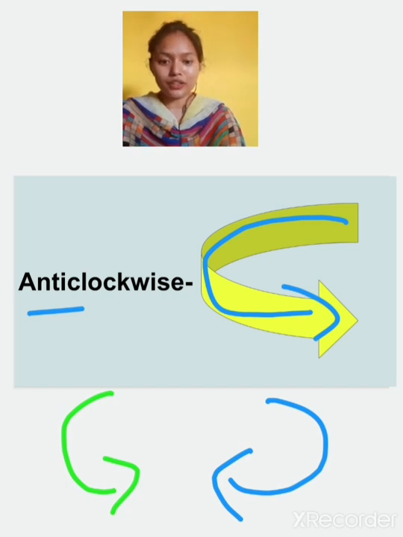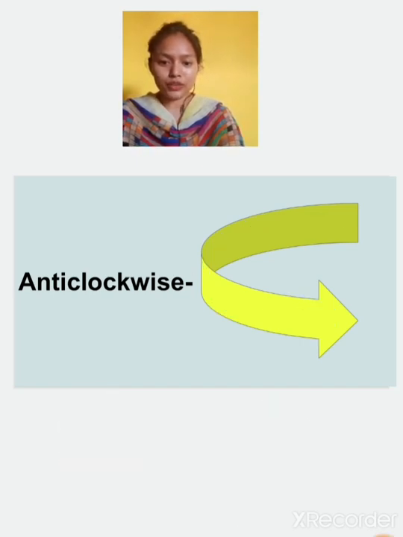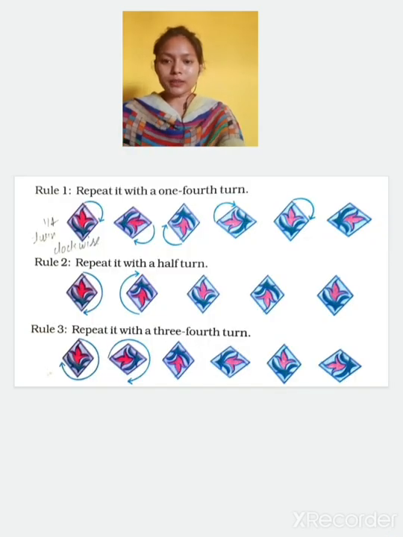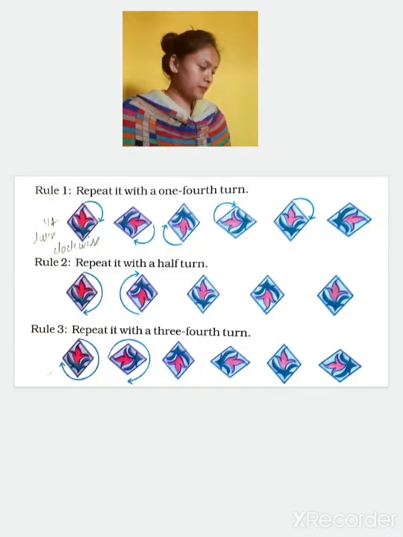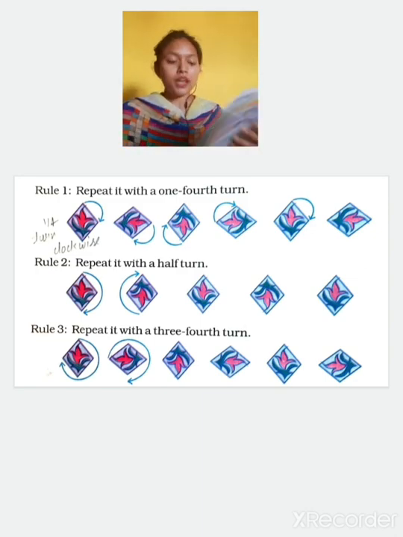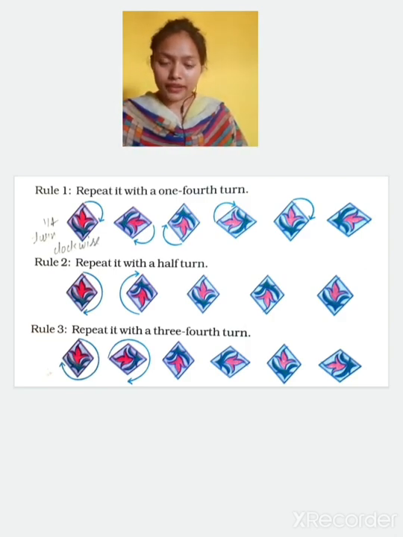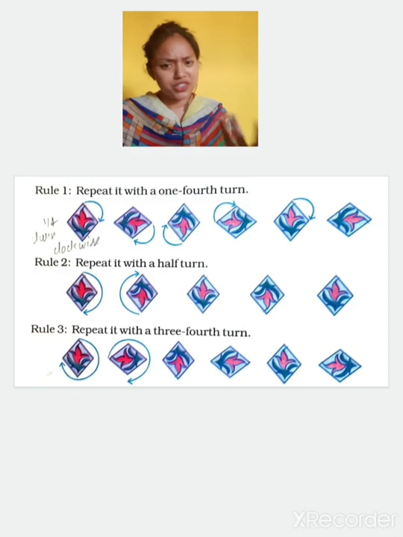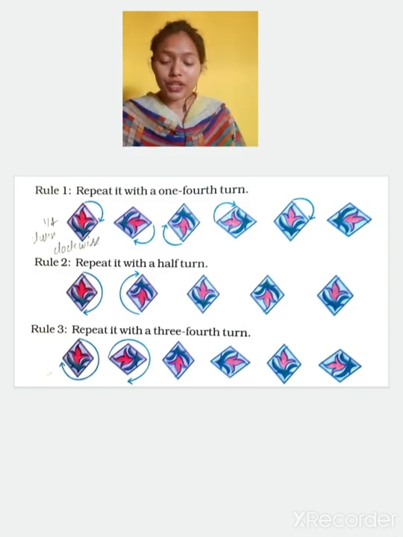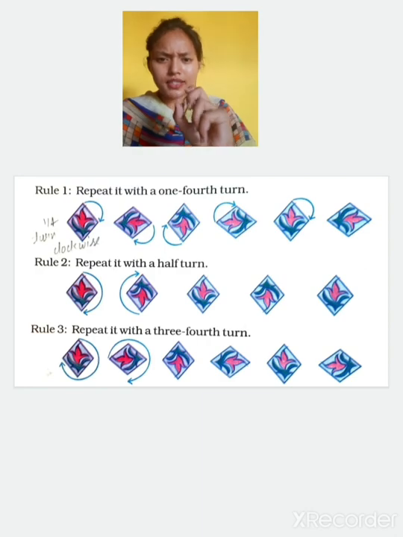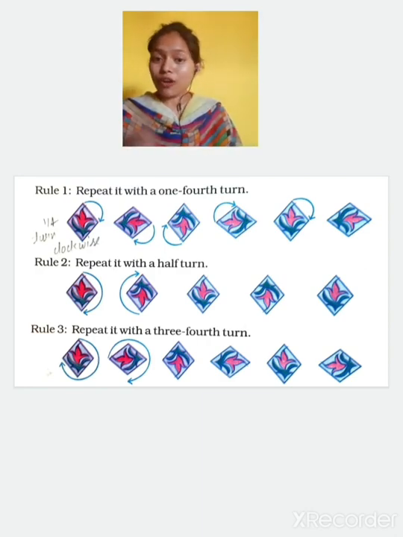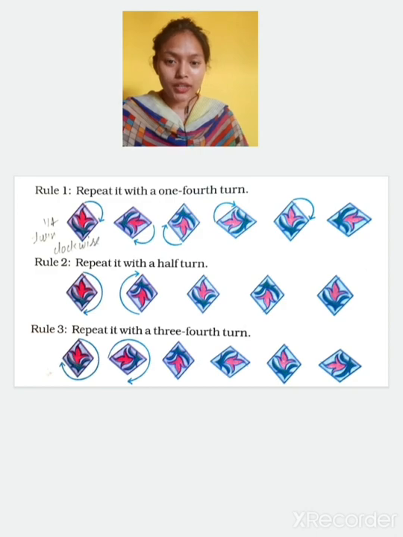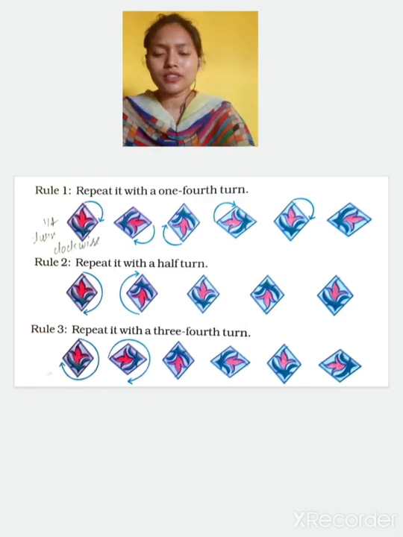So we will rotate the figures in this manner only. Now in your book, you can see it is on page number 100, turns and patterns. Turns, or rotation we can say, both the things are same. Now can you see some similarity in these patterns? Can you tell me by how much angles they are rotated? 90 degree, 180 degree, 270 degree, 360. Just observe them very carefully and you will be able to find that.